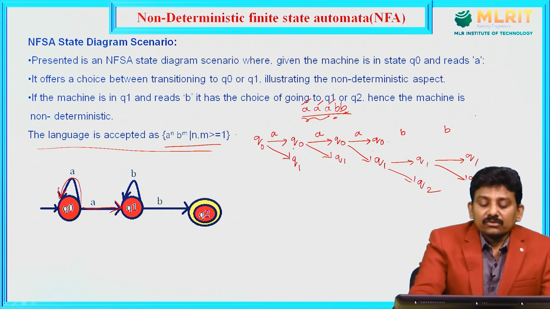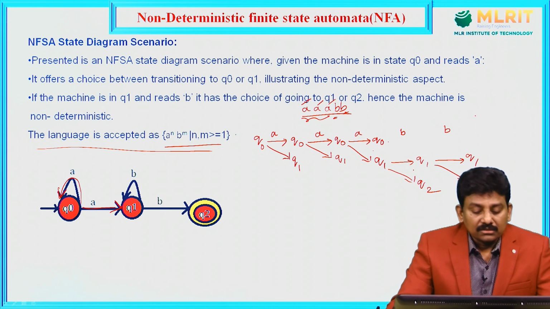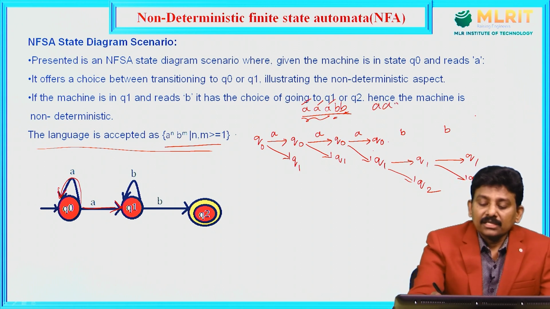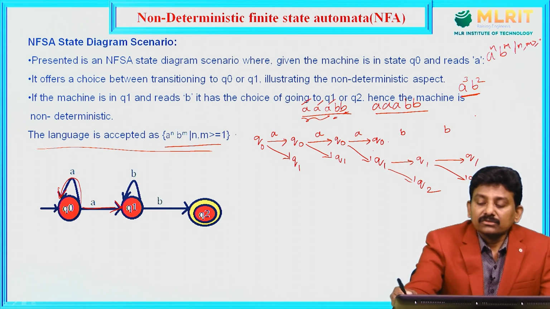So there are multiple paths from the initial state, but there is only one path that takes you from the initial state to the final state after reading the string. After reading the string triple A followed by double B, that is A power 3, B power 2, in general that is A power n, B power m, such that n, m is greater than or equal to 1.